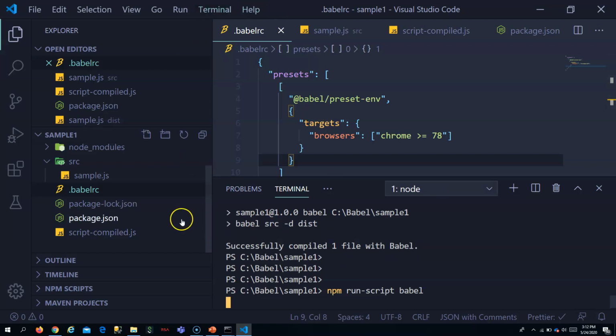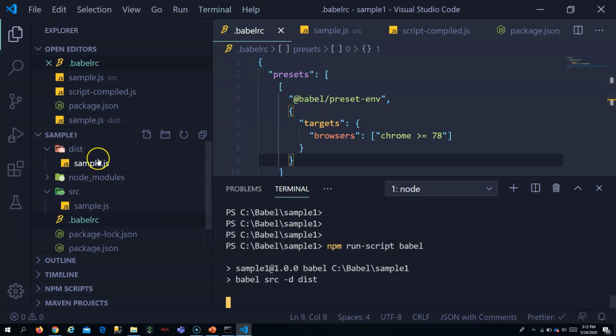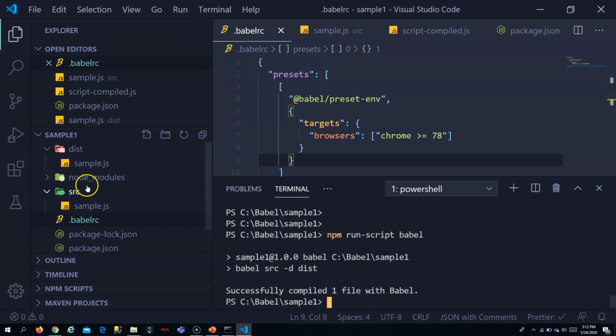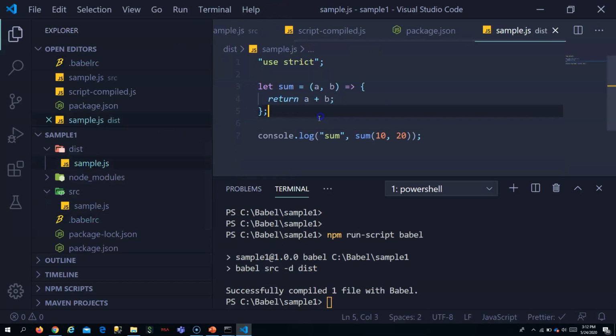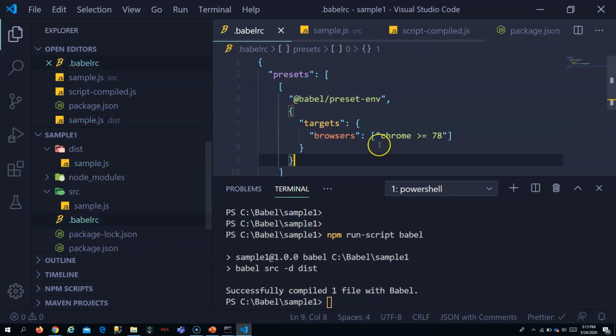Once I run this and let it output to distribution, check it in distribution. You can see that it has not converted the arrow function because Chrome version 78 or more knows about this arrow function. So it does not convert. So it also has that intelligence.